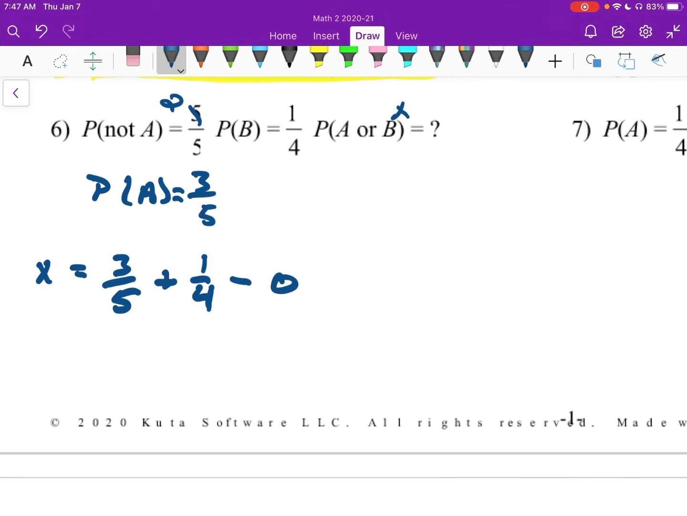So all I have to do there is add those up. And let me add those up. And we get 17 over 20. There we are.